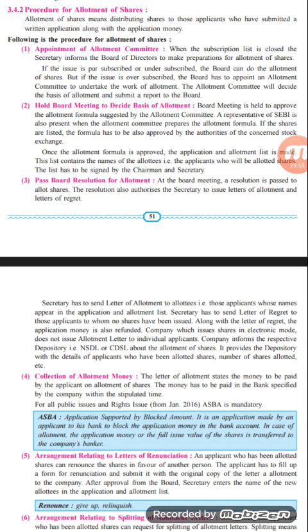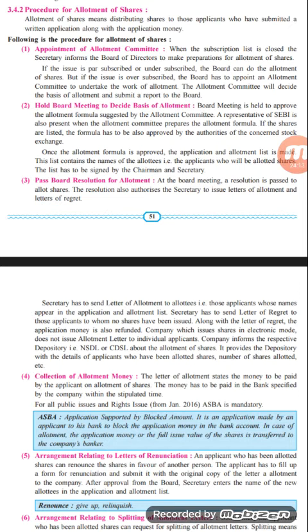Let's see something more written here. When the subscription list is closed, the secretary informs the board of directors to make the preparation for the list of allotment. So after the subscription days are over, the secretary will inform the board of directors, and accordingly the allotment of shares will be made.